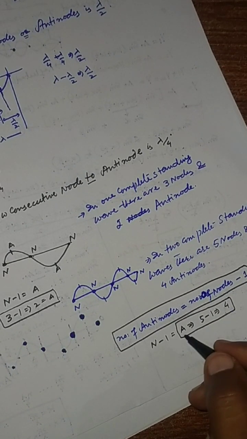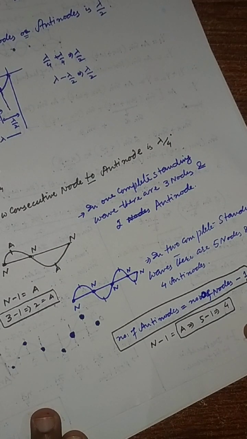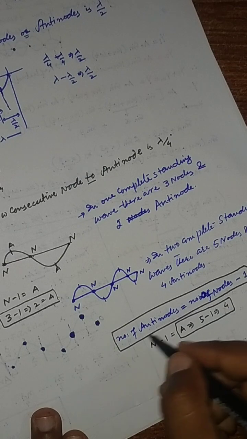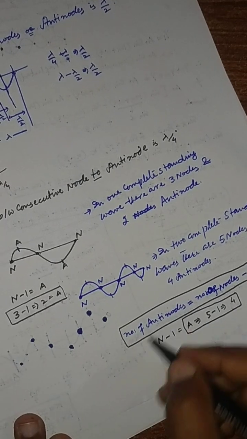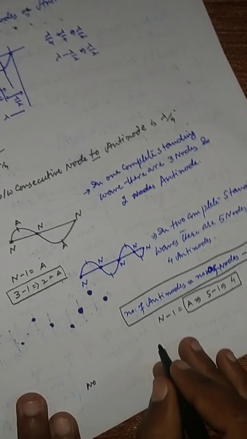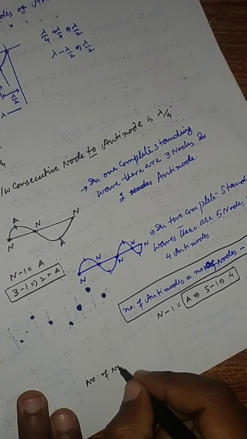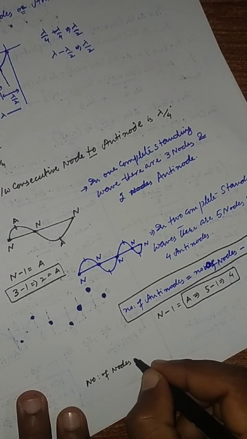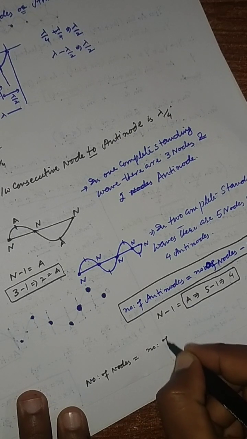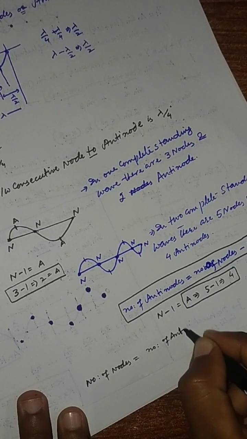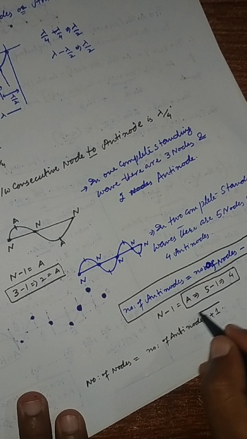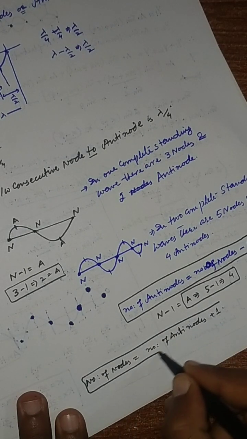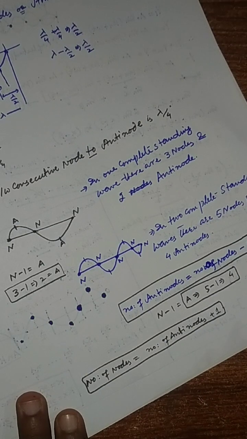But in another way, we can also say that the 1 is subtracted on this side, and on the other side it will be added. So the number of nodes is equal to the number of antinodes plus 1. Okay, so the number of nodes will always be greater than the number of antinodes by one.